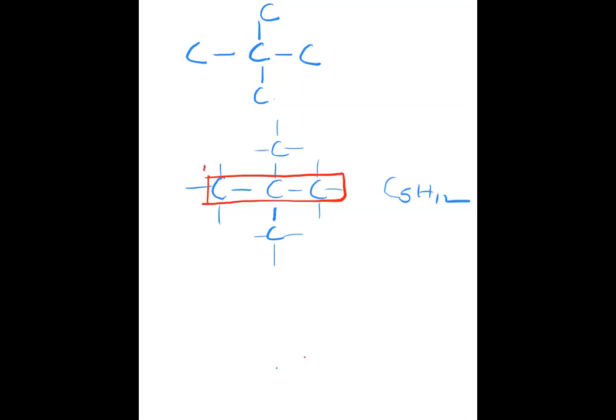You cannot start from the middle; you always have to number from either terminal end, left or right. In the second carbon there are two methyl groups, upside and downside. So you will write 2,2-dimethyl propane. Why propane? Because the main chain has only three carbons.